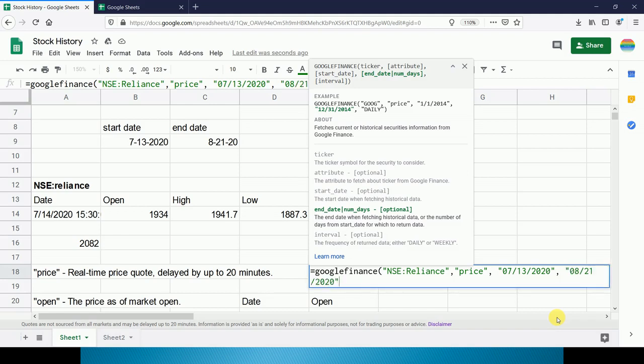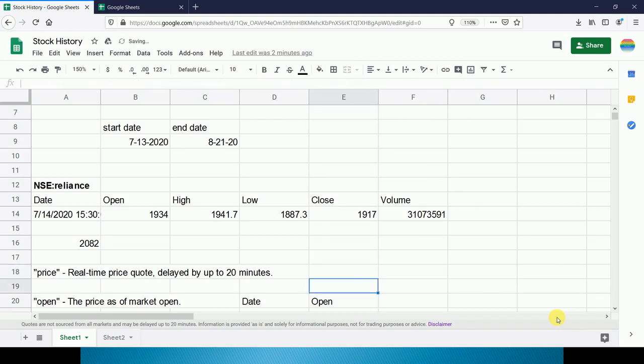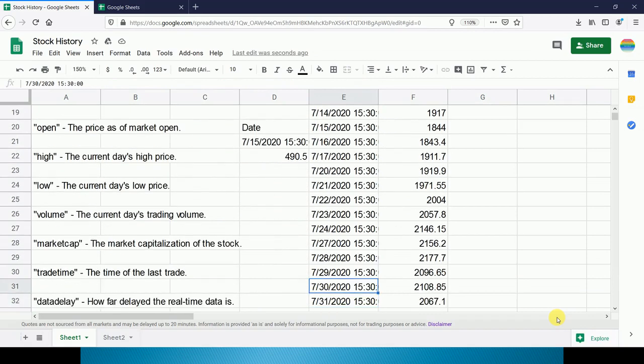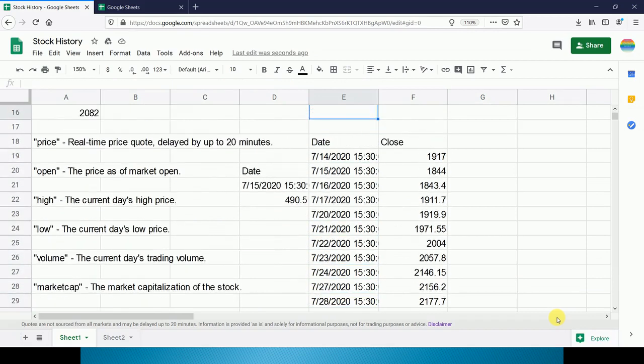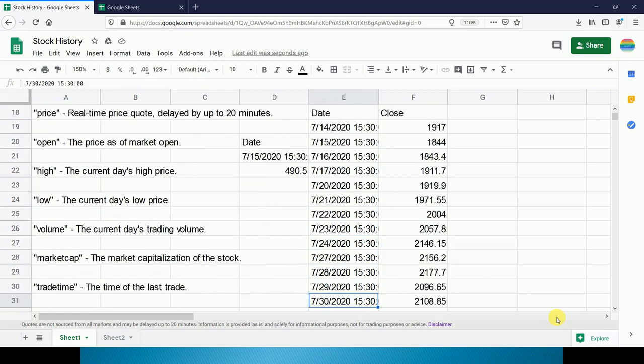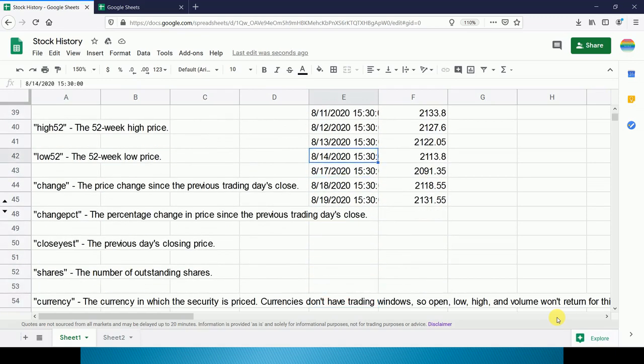Now we want the price daily or weekly. Firstly we will use daily, and now we will close the bracket and press enter. So here we have got all the prices from 14th July, that is the date after the 13th July we typed. So we got the data from 14th July to 19th August 2020.